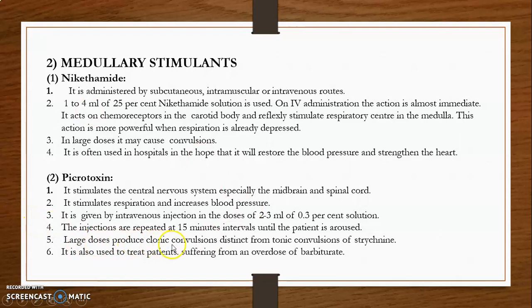The large dose produces clonic convulsions, distinct from the tonic convulsions of strychnine. It is also used to treat patients suffering from an overdose of barbiturates.